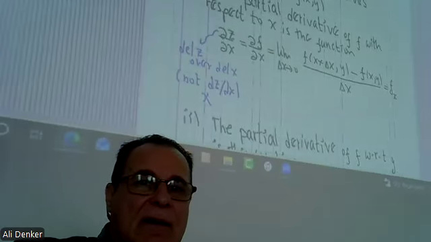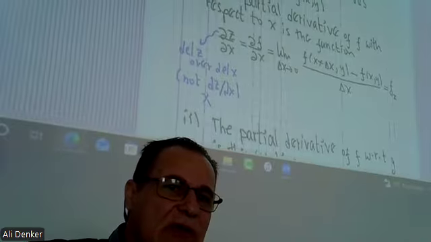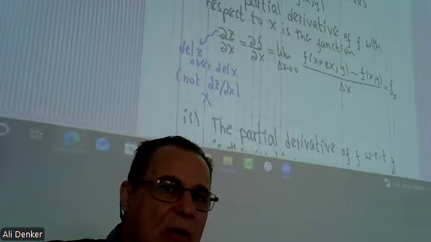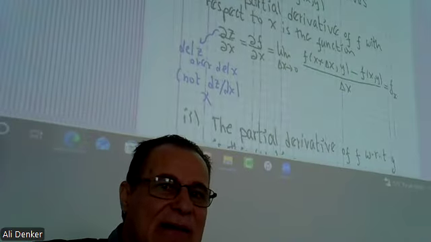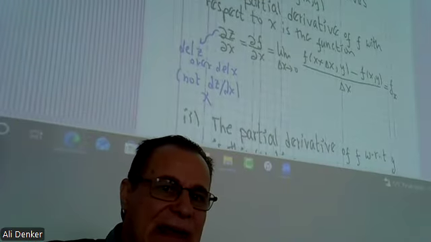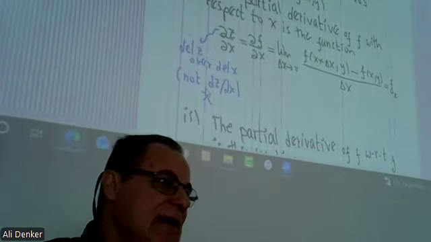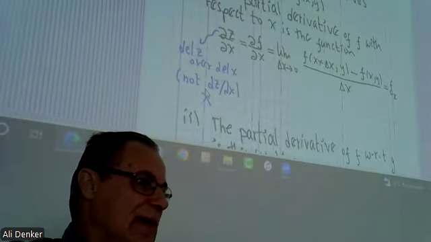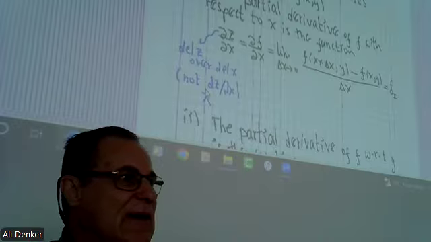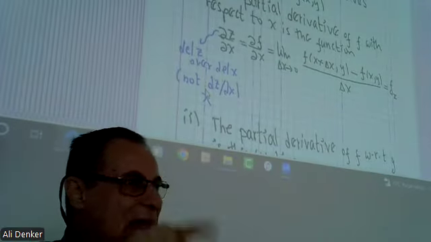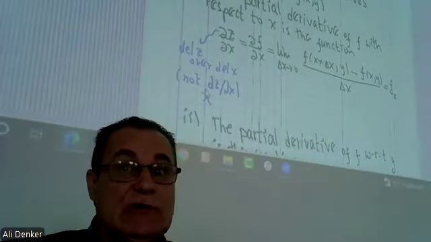And the notation here is not d. It is not d. Okay? We have del z over del x, not d. If you say d, that means single variable. But if you have a multivariable function, you should use the notation del over del x. Please, all right?